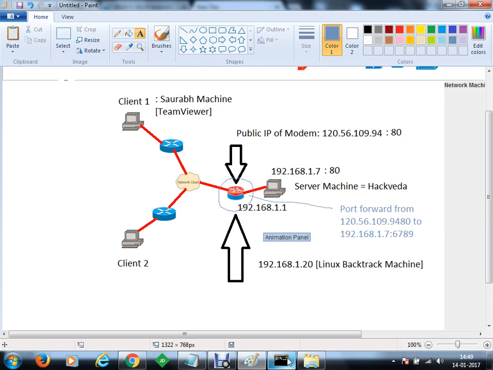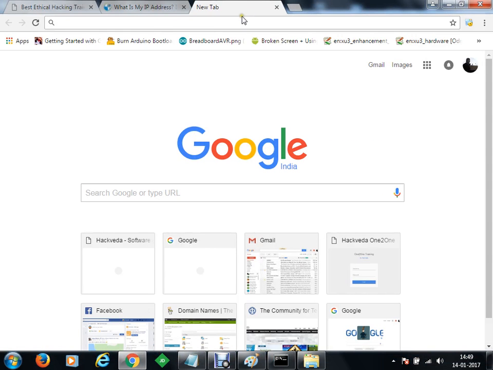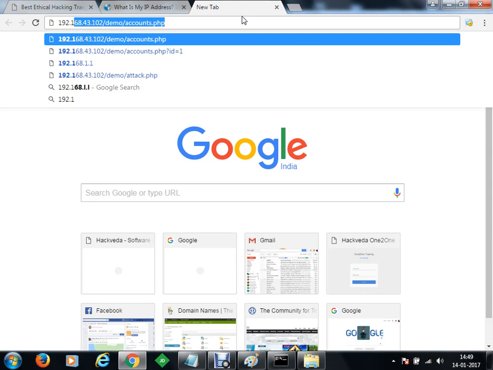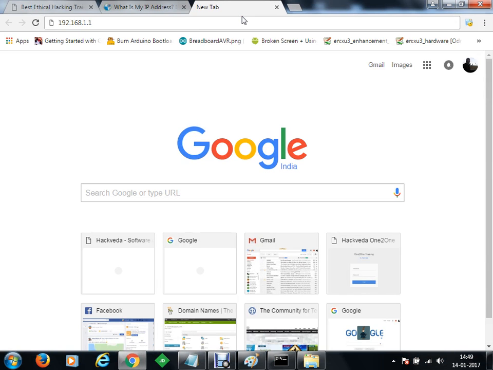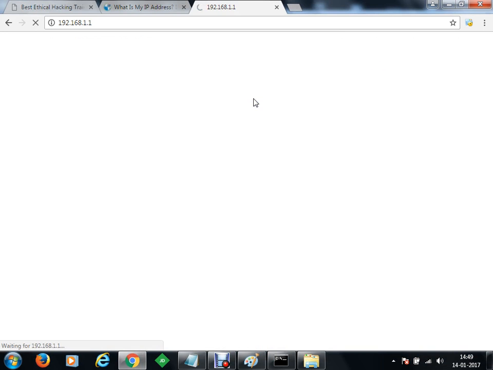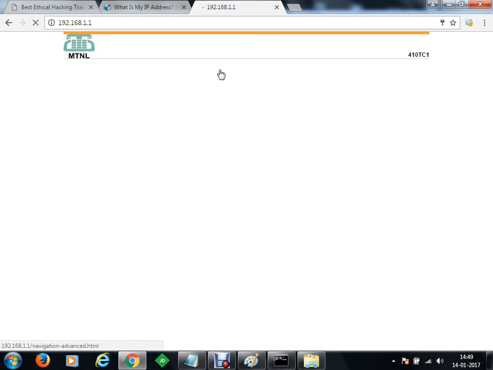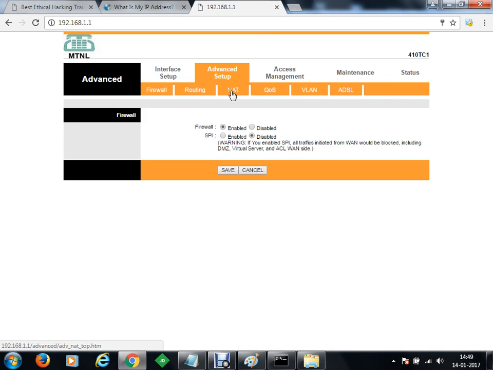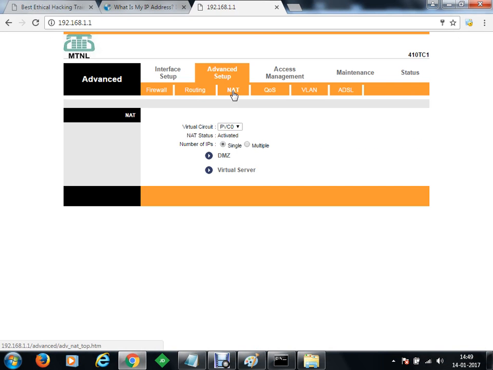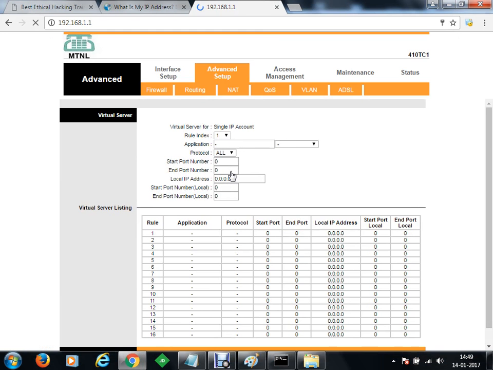Now what next we need to do, let's go to the modem and do the configuration. 192.168.1.1, let's open that. So we'll log into the modem. Under advanced system setting, we'll go to network address translator configuration, we'll go to virtual server, and here we are going to specify a rule.